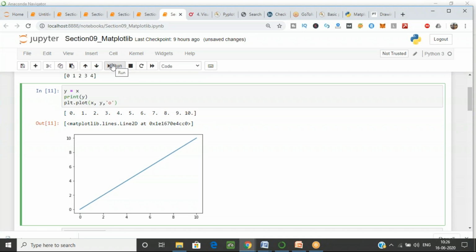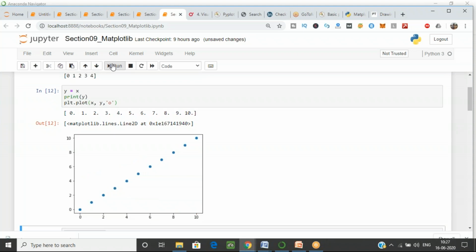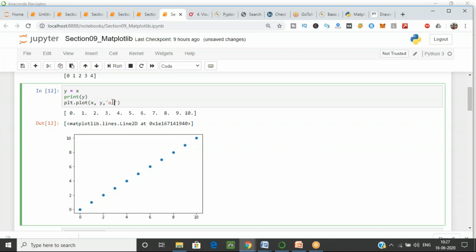I have just written O in the code. It is dots. Now, as you can see, the line is drawn in dots. Now, I want the line to stay, but with connected lines, because I want a straight line also, along with these dots.